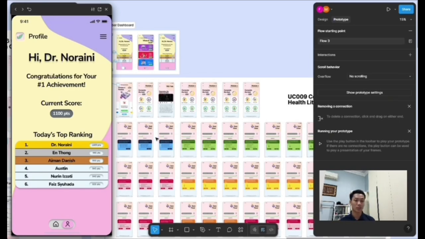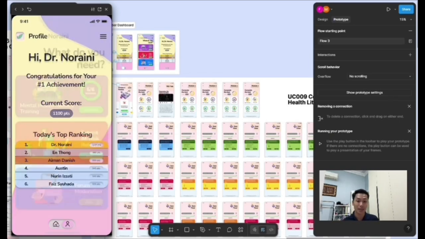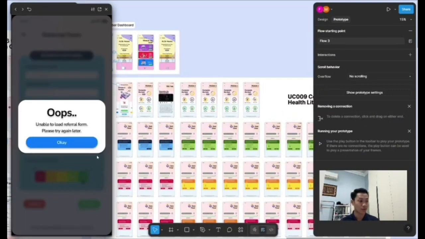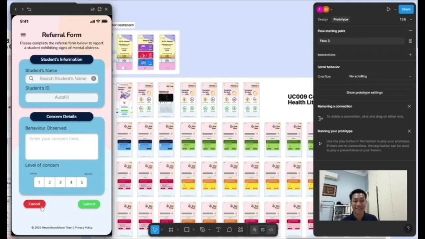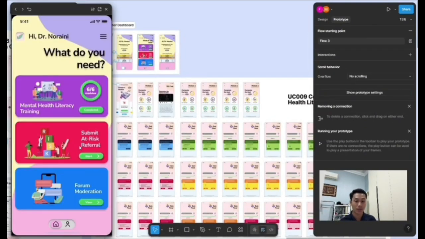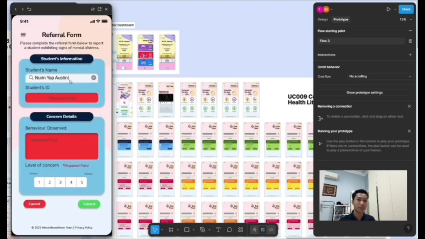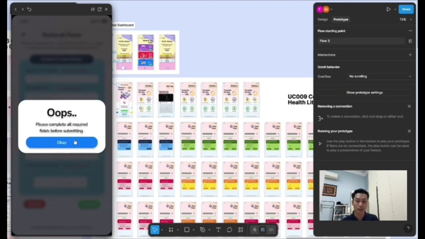Use case 010 is submitting a student referral. If you click home here, and then we submit this referral, this section flow, okay, the module content failed to load. Let me try to cancel first. So all will be cleared. If you click IPS, go back to the home page. So okay, let's begin. Let's say I select the name, okay, section name, and then I click submit. It can't submit because I need to complete all 5 fields. So now I need to complete all the 5 fields.